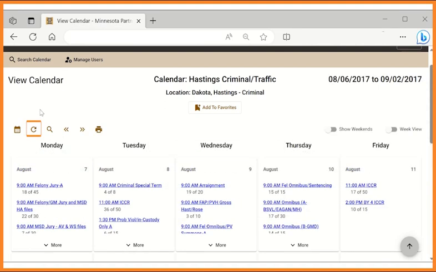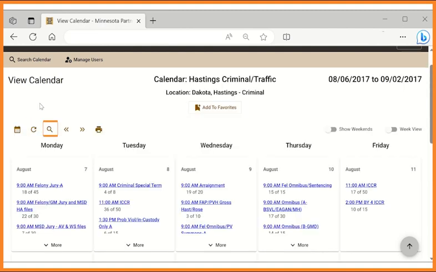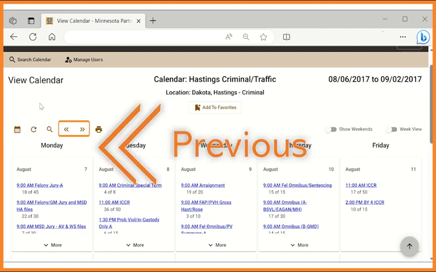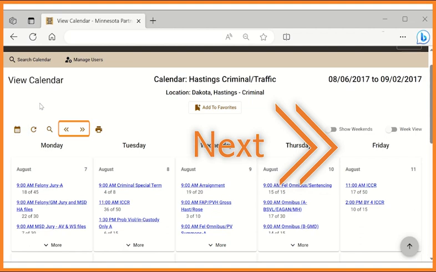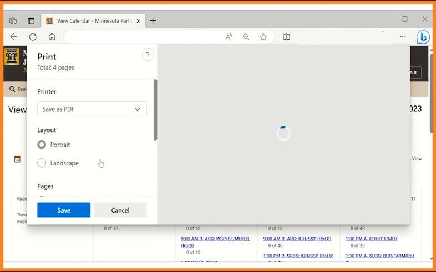Click the refresh icon to refresh your calendar view for live updates. Click on the spyglass icon to start a new search. Alternatively, you can select Search a Calendar at the top of the page. Select the left or right double arrow icons to navigate to the previous set of weeks or the next set of weeks, respectively. Click the printer icon to open your browser's print dialog page.